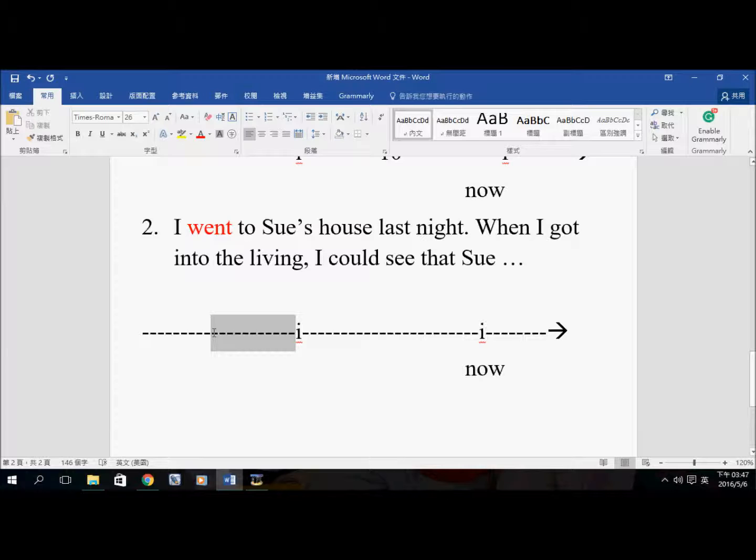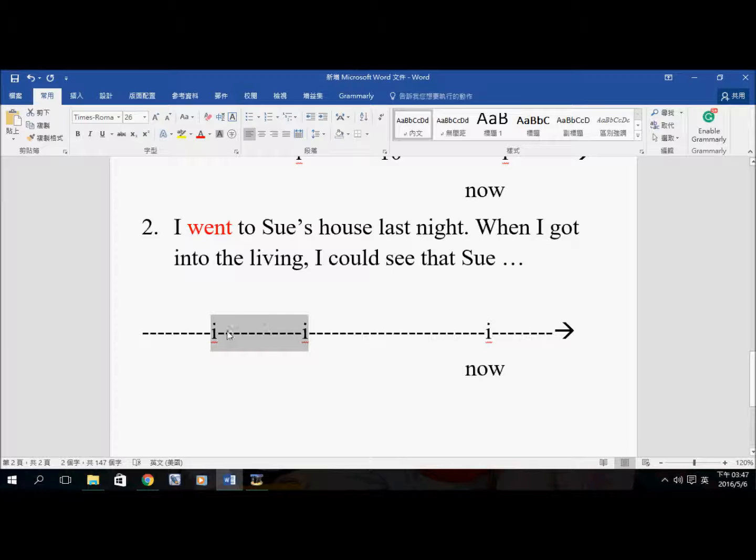Sue had been doing something before I got into the living room. So it actually happened before I got to Sue's house. And she had been doing this for quite some time. Actually, she had been crying.